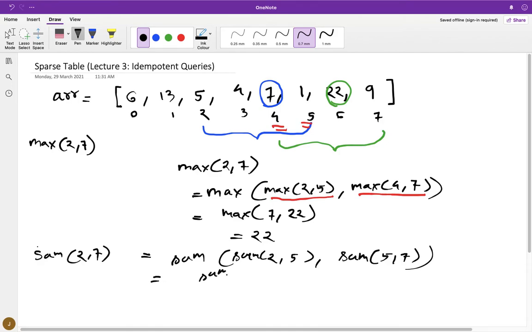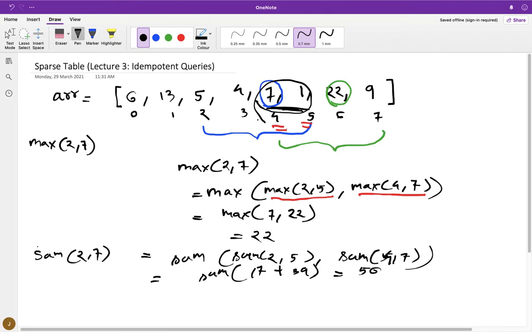Then this will be sum of 5, 4, 7, 1, which is 17, plus sum of 4 to 7, which will be 7, 1, 22, 9 is 39. This will be 56, but 56 will be a wrong answer, because here you have calculated these two values twice, right, for sum. But for maximum, it did not matter how many times these two numbers were being calculated, right?